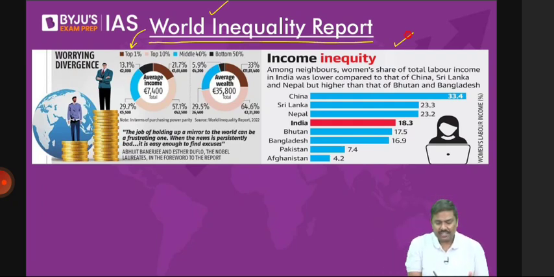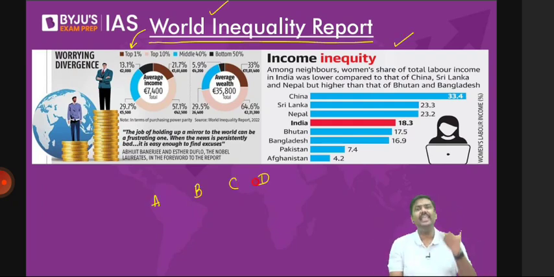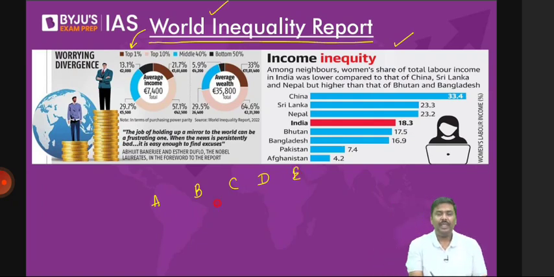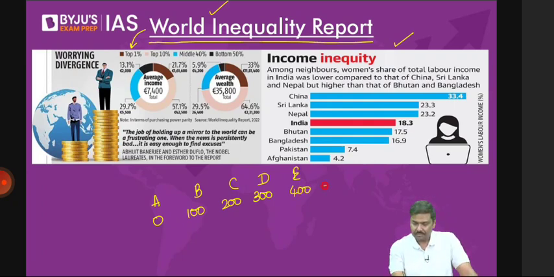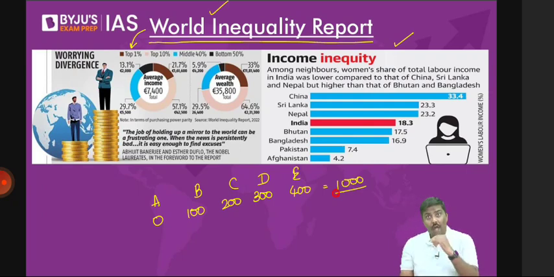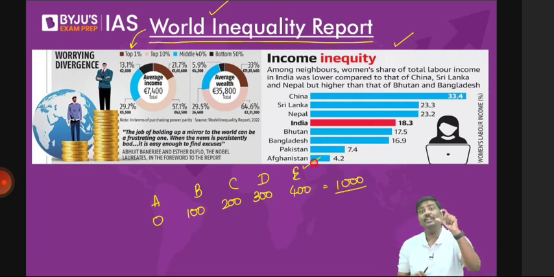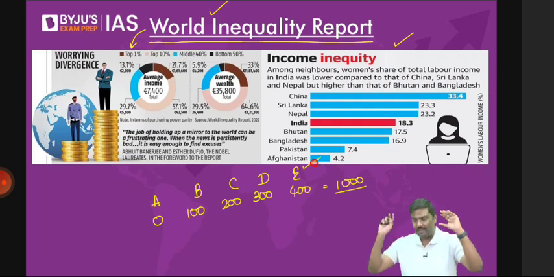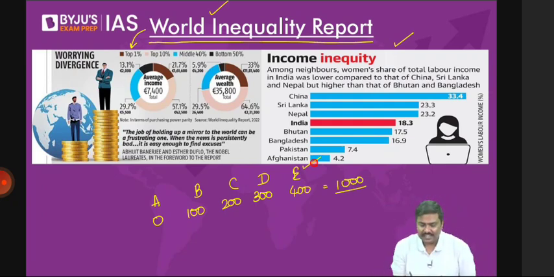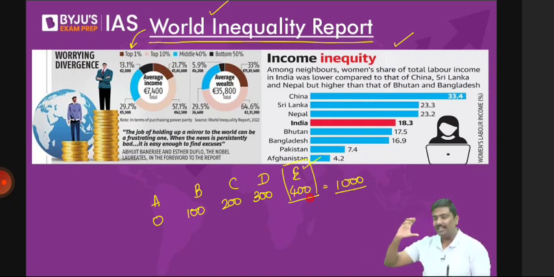Imagine there are five people, A, B, C, D, E. Follow this carefully. A will earn 0 rupees, B will earn 100, C will earn 200, D will earn 300, and E will earn 400. What is the total income? 1000 rupees. Now, if I say top 40% of the population in terms of earning income, I'll be counting only, simple idea, the top 40% of the population in terms of incomes. How many people are there in the top 40%? Can I simply say only one person is there? Only 1%, that is. This is how wealth and income inequality can be calculated in terms of top 1%, top 10%, etc.